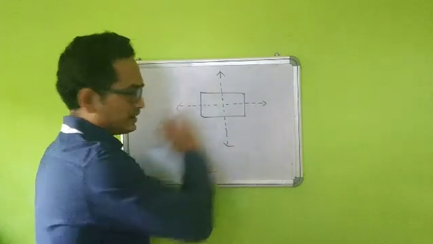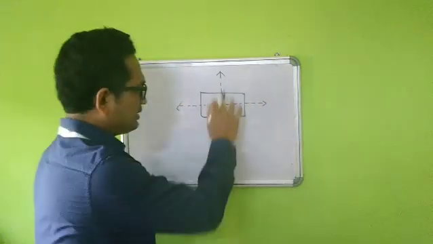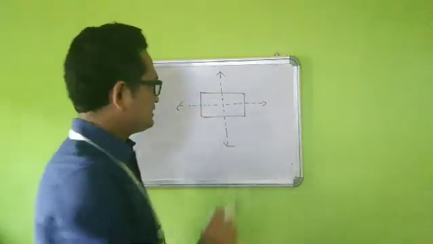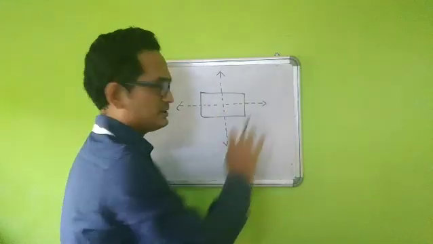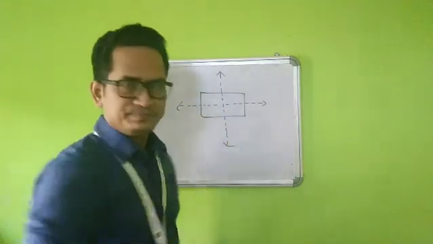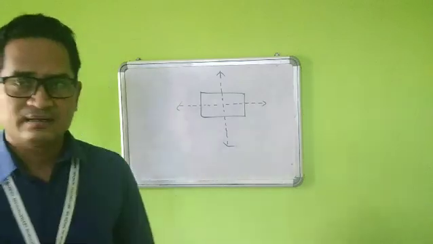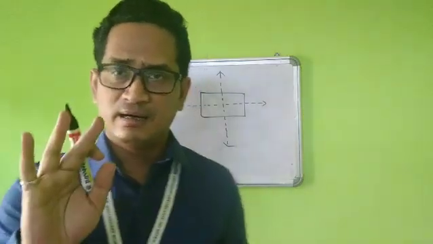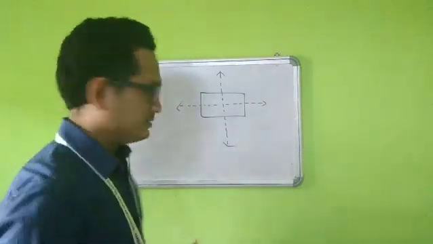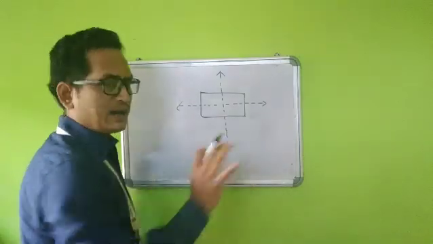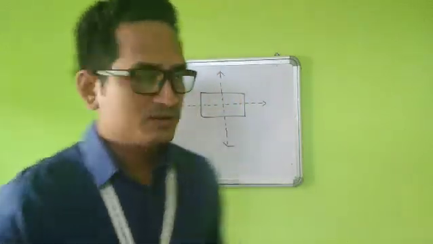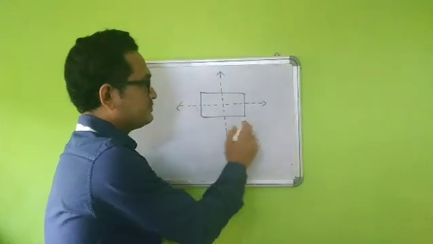We can see that the vertical line and the horizontal line each divide this rectangle into two equal parts. And these two equal parts are identical. Identical means you can put one upon another and they will match exactly.